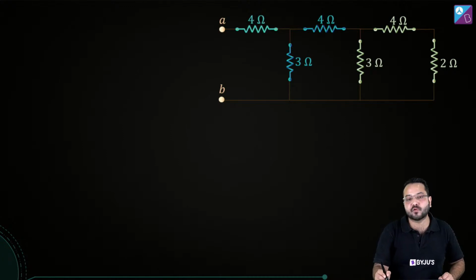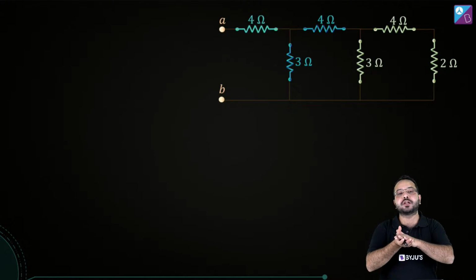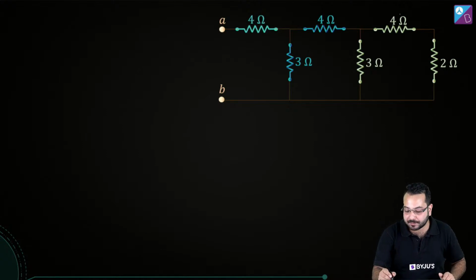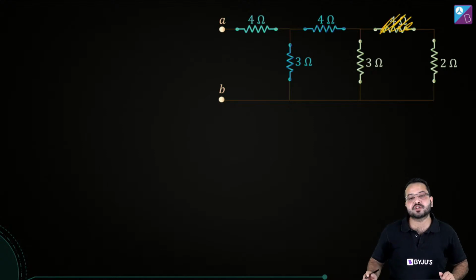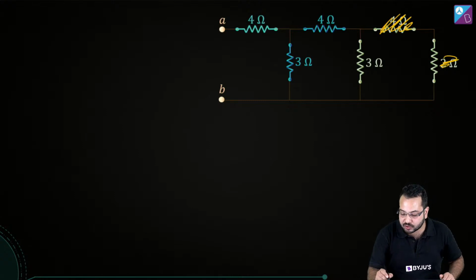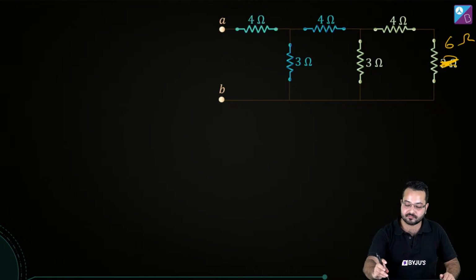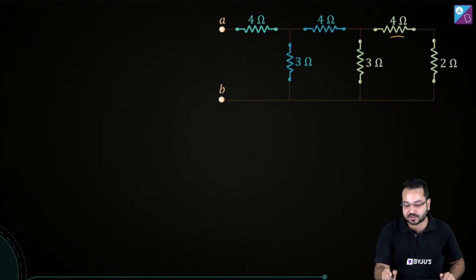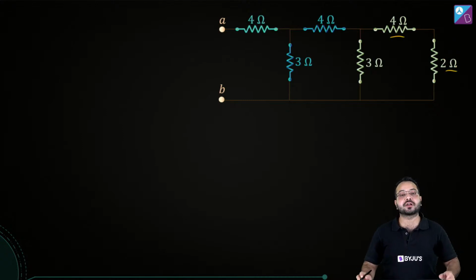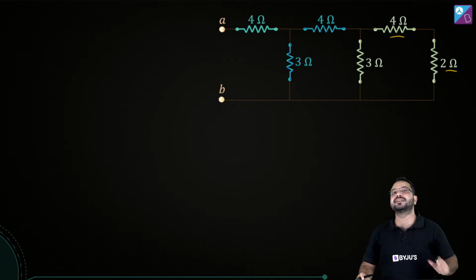Now if 4 and 2 are in series combination, can we change this circuit? Instead of this 4 and 2, I'm going to merge them into one. And the series combination of 4 and 2 is going to be how much? It is going to be 6 ohm. Can we say that? Okay, I'm saying that again. We have a 4 ohm resistor over here. We have a 2 ohm resistor over here. They are in series combination. So 4 and 2 is going to give me 6.